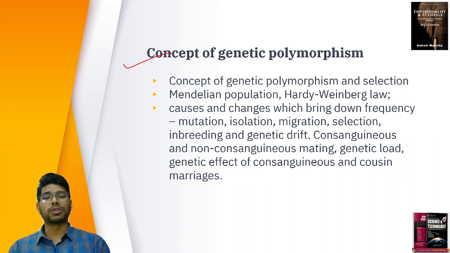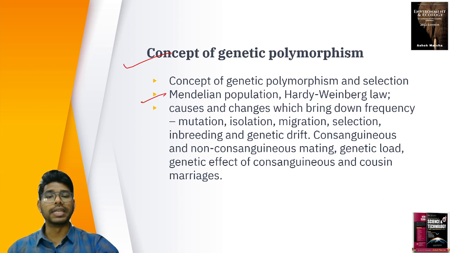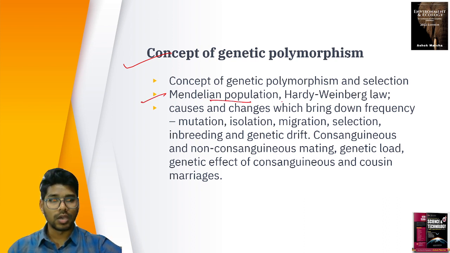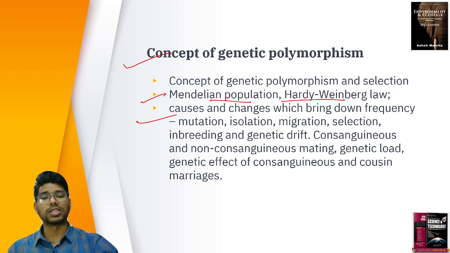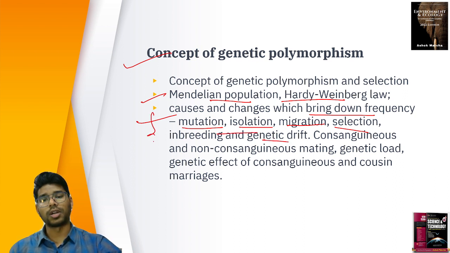So what is this concept of genetic polymorphism and what is selection? And we discuss Mendelian population, Hardy-Weinberg law, and the causes of changes in frequency: mutation, isolation, migration, selection, inbreeding, and genetic drift. All these are thoroughly biological, so we are going to discuss everything in our sessions.